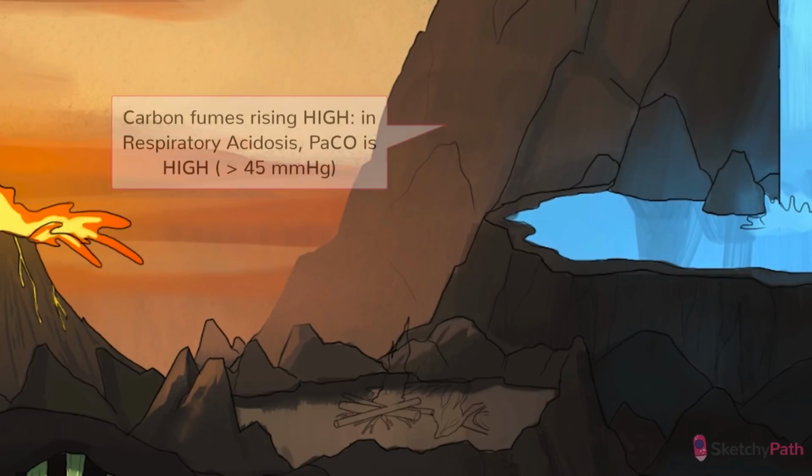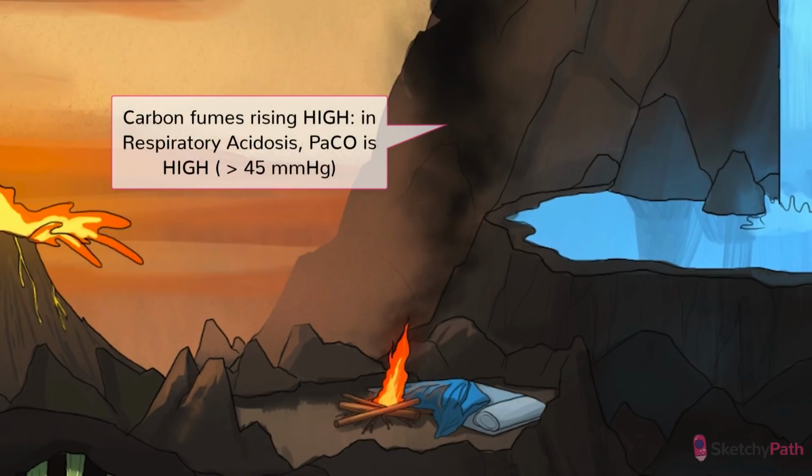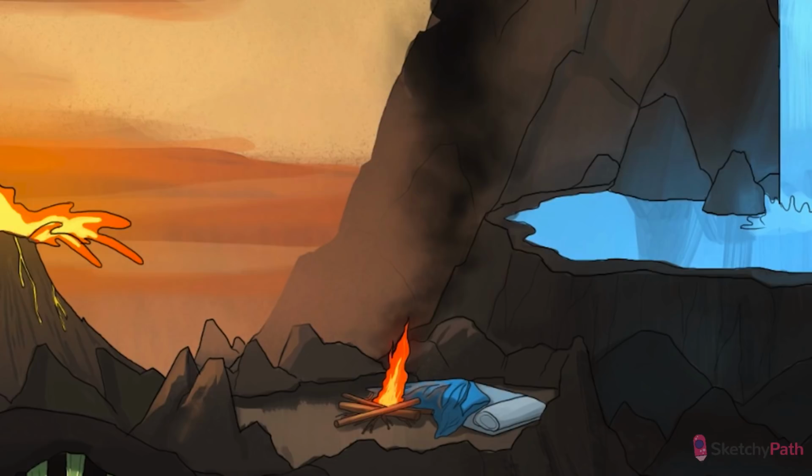All right, back to the scene at hand. Respiratory acidosis is characterized by an increase in PaCO2, as depicted by the carbon fumes rising high into the air from the active campsite. Why did pHrodo and company have to scramble away from the campsite so quickly? Well, that brings us to the third part of the ABG, bicarb. This value is predominantly controlled by the kidney, which can excrete, retain, or produce new bicarb as needed.